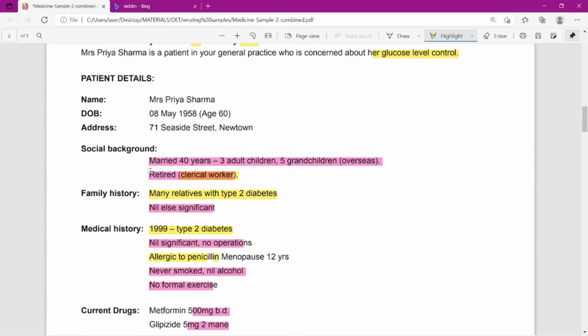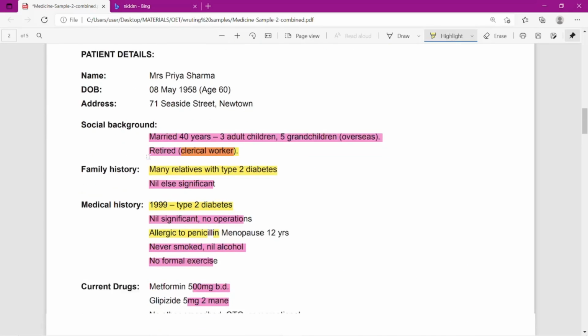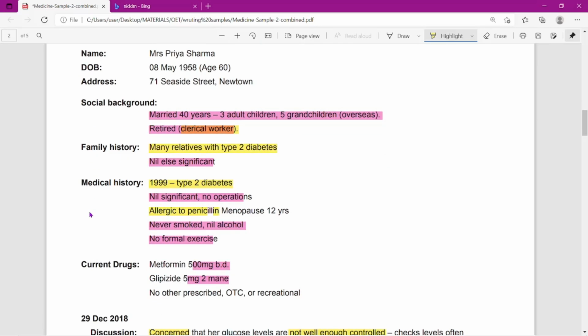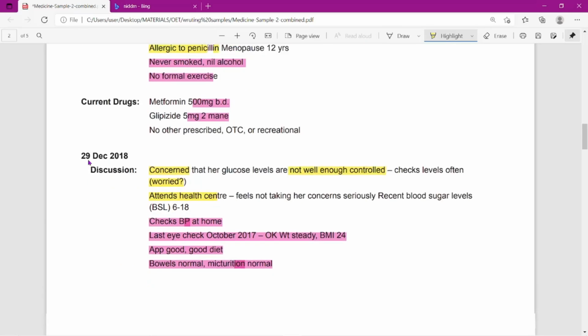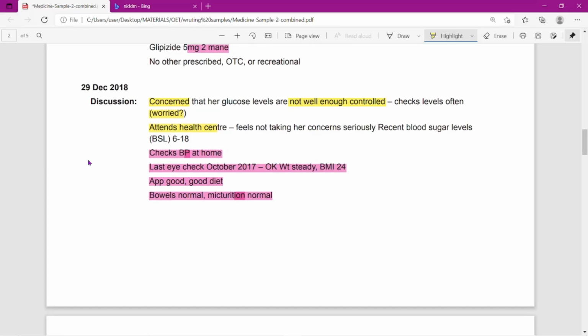As you already know, social background is not the area where we focus. So we can combine the history together. Then you can go for medications in one paragraph. There is no limit for how many paragraphs you can write. And then comes the discussion section.